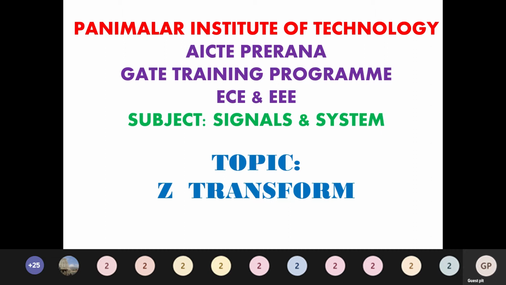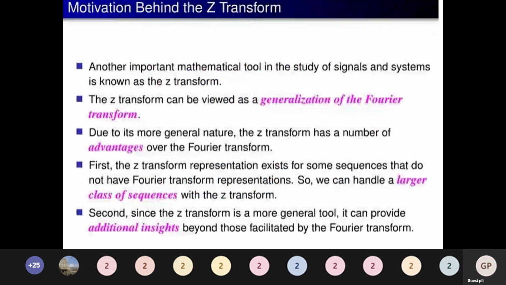As we discussed previously, most of the transformations like Fourier and Laplace are concerned with continuous transformation, and today we will discuss the Z transform, which is a discrete transformation. So, the motivation behind the Z transform.